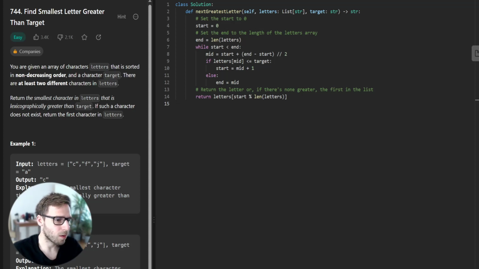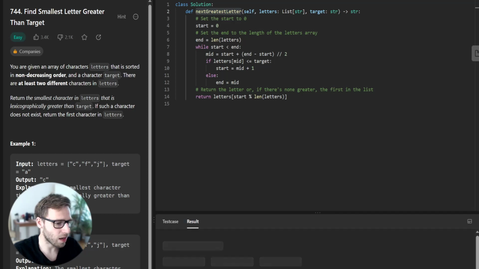So we have already defined the Solution class and the nextGreatestLetter method by LeetCode. This method takes in a list of characters, letters, and a single character target, and it's expected to return a character as well.